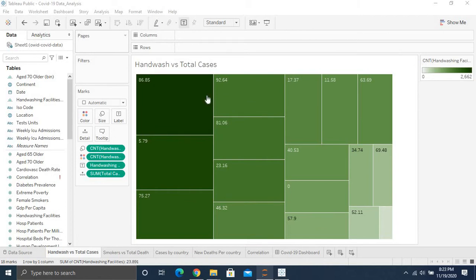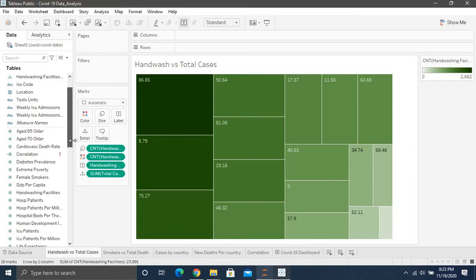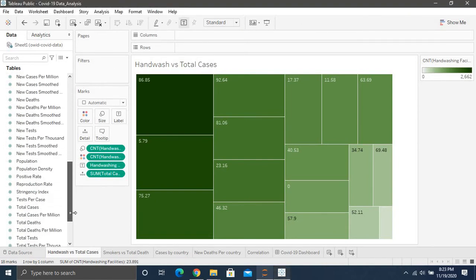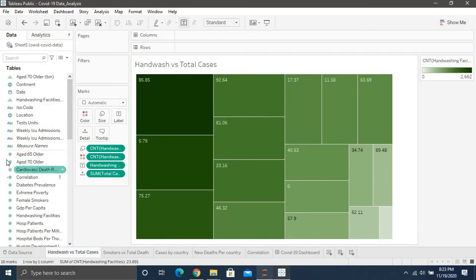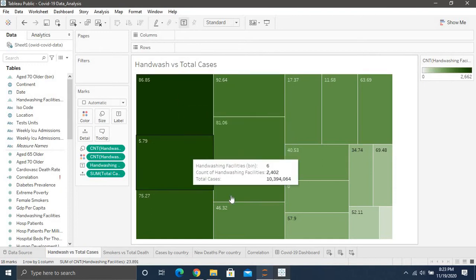So right now we're just going to take a look on Tableau. Tableau is a beautiful data visualization software, and we can see this data set we have here. There's so many parameters like new cases. So it has a lot of updated COVID data sets. So right now we can just have a look at hand wash facilities versus total cases.